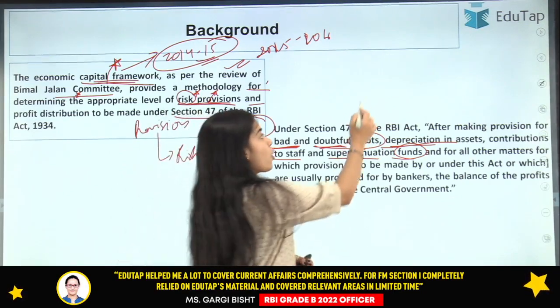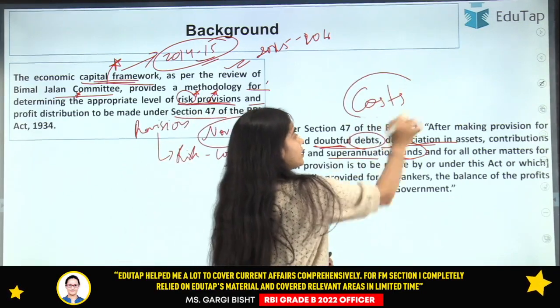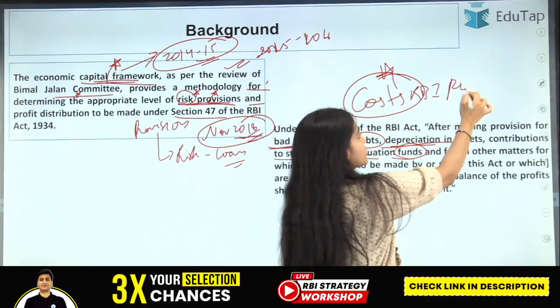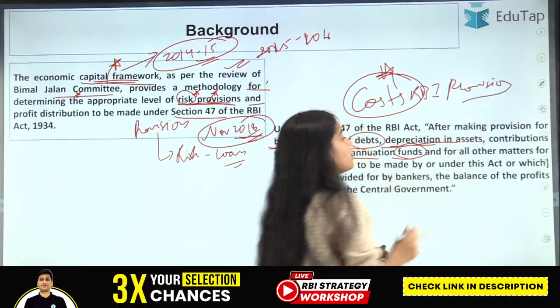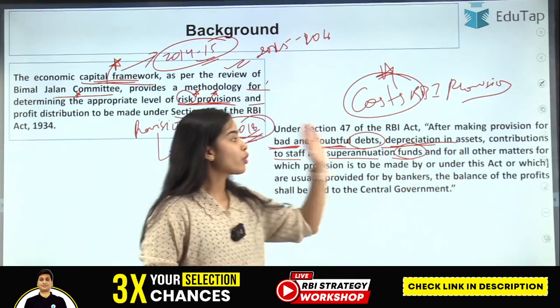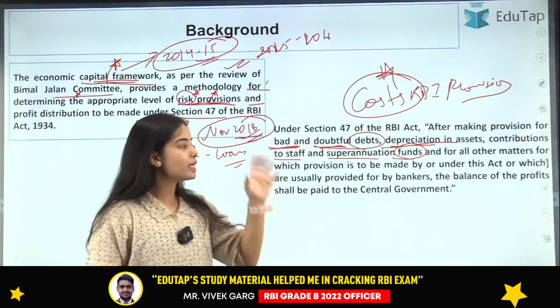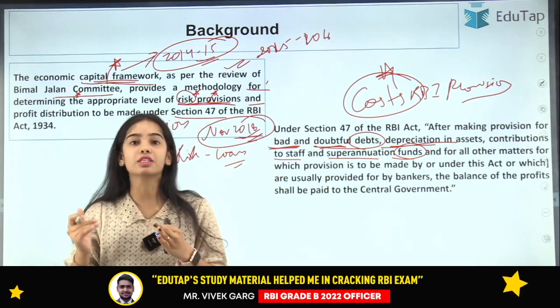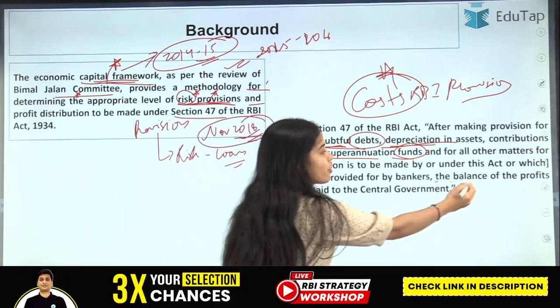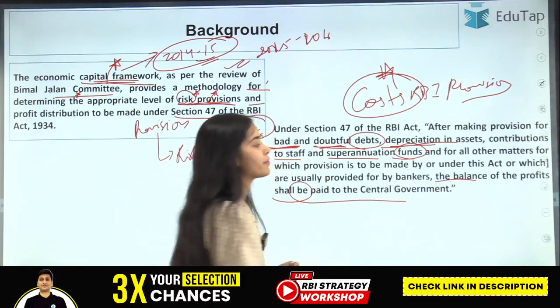So after deducting all the costs of the Reserve Bank of India, and after deducting the provisions that are to be maintained for all the other matters, whatever balance is left is given to the Government of India by the Reserve Bank of India. So the balance of the profits shall be paid to the central government.